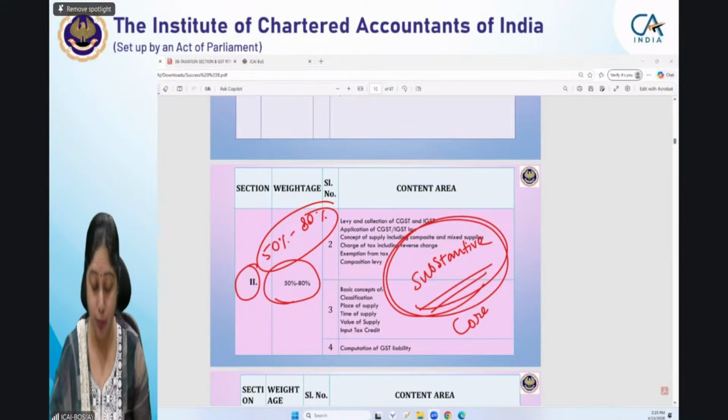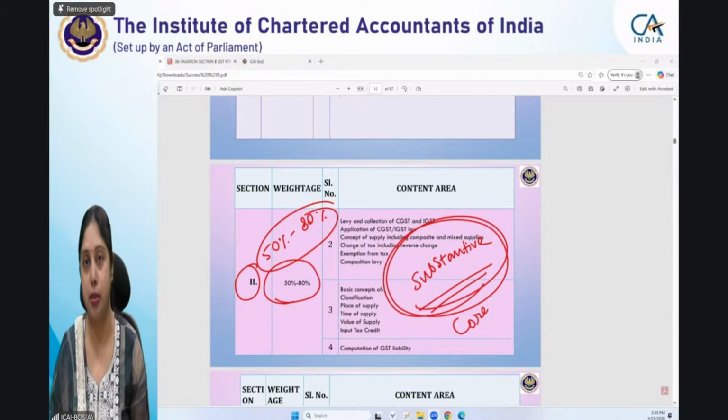If these two things are right with you, then you will be able to attempt the questions in a speedy manner. In MCQs, you will save the time also. So please try to practice your MCQ scenarios from the scenario booklet. Start practicing today itself. You still have time to practice till the examinations.